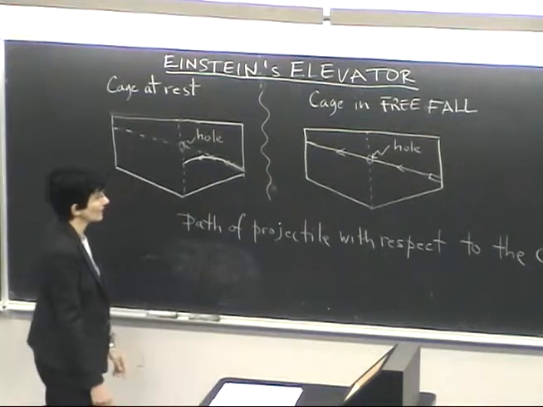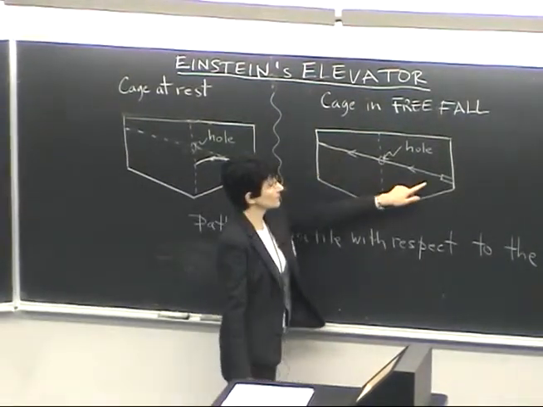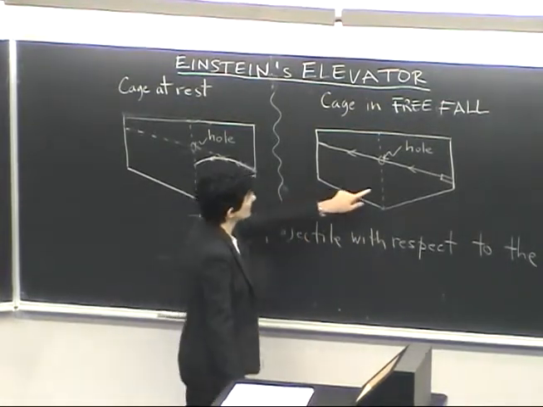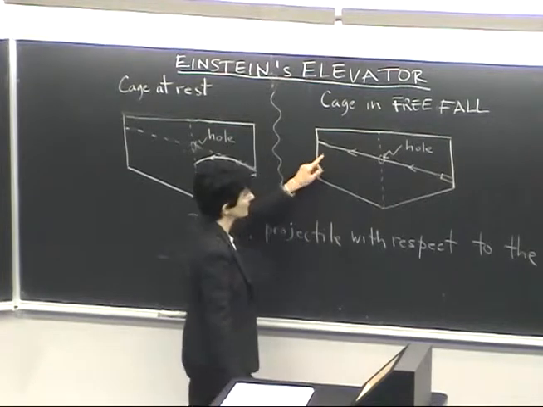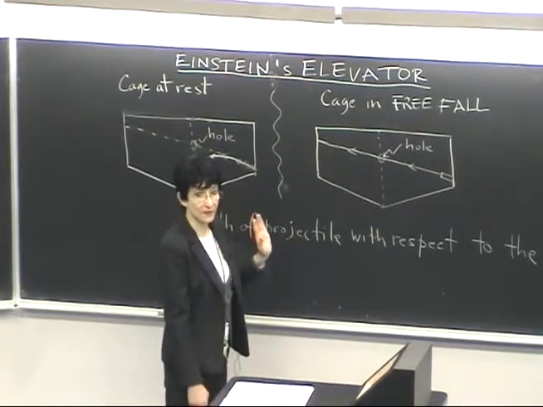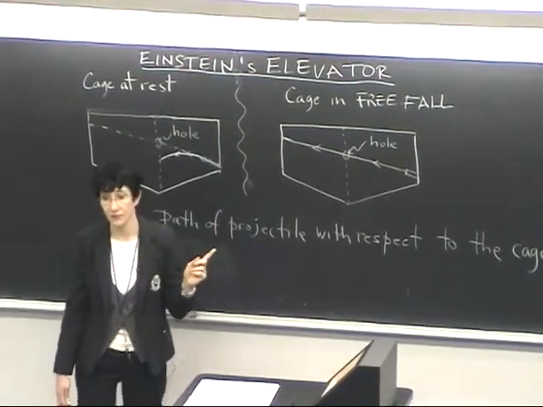And a straight path is what we expect if there are no forces. So the projectile path with respect to the cage is as if there would be no gravitational forces whatsoever.